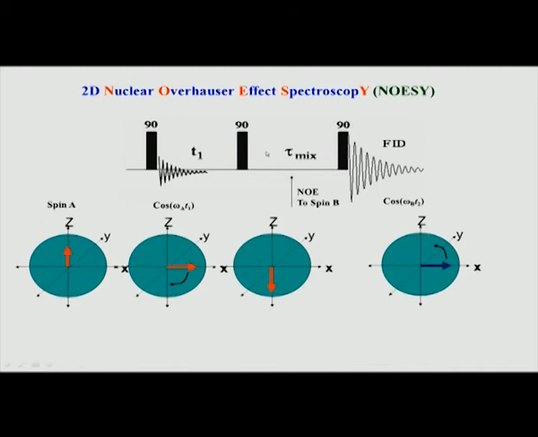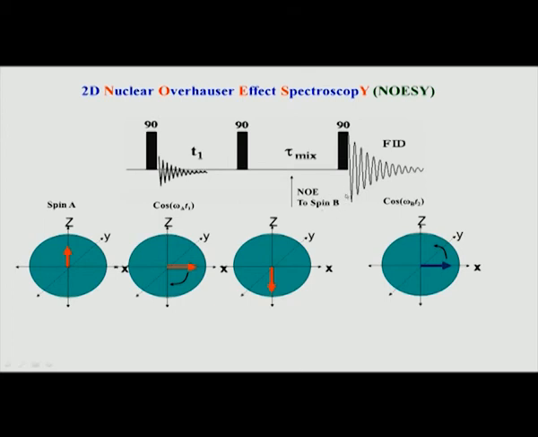During this delay, the polarization of spin A, which is inverted, affects the polarization of spin B because of this effect known as dipolar coupling, and we use the word NOE. So, because of the NOESY interaction between two spins A and B, if they are close in space. Please keep in mind we are talking about proximity here. These two spins are close in space, less than 6 angstroms, 5 angstroms. Then anything I do with the spin A population will be communicated to spin B. So, the population of spin B is also affected.